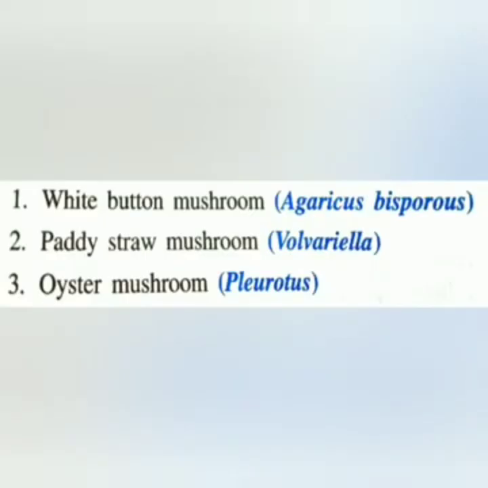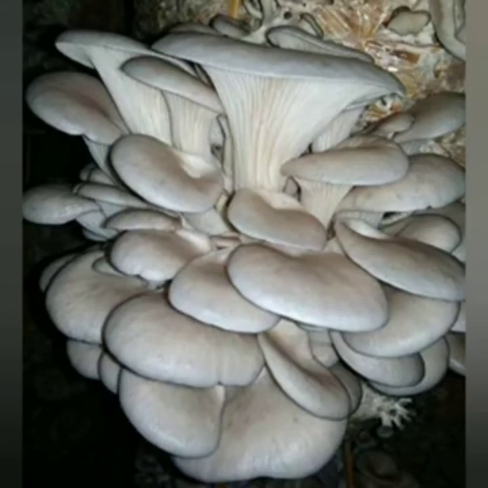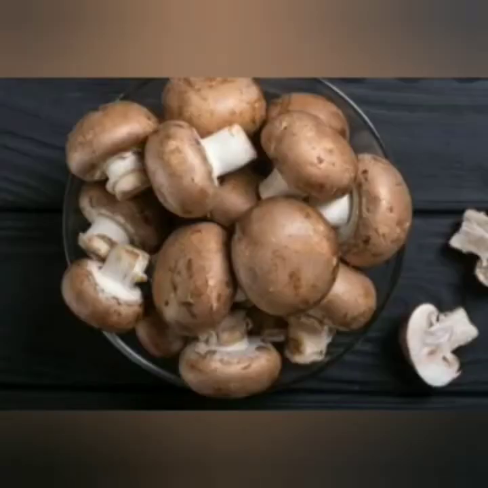There are 3 kinds of mushrooms that are widely cultivated in India and abroad. They are white button mushroom, paddy straw mushroom, and oyster mushroom. This is paddy straw mushroom, and this one is oyster mushroom, whose scientific name is Pleurotus. Mushroom cultivation is done indoors, and hence little land area is required.